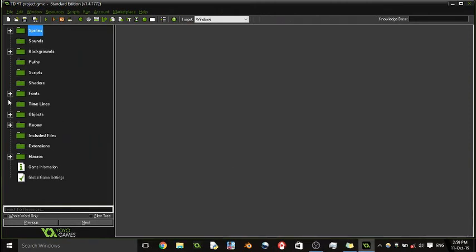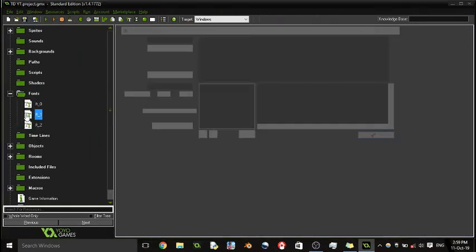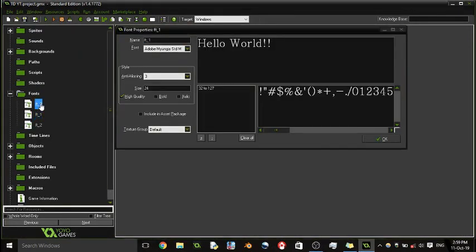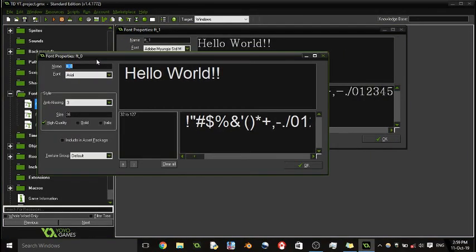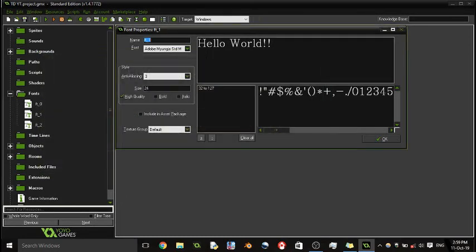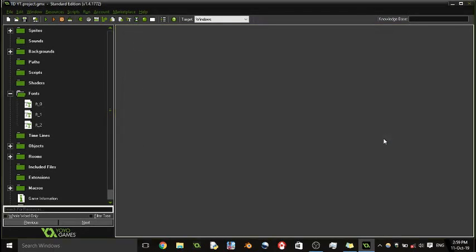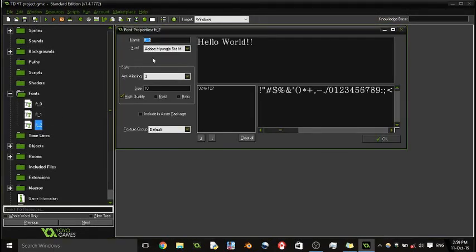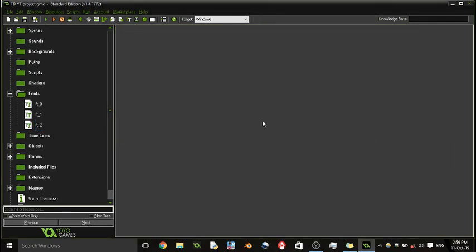I made it one or two more fonts. I guess font 0 was there in our previous video. ft0 is font Arial, size 36. ft1 is size 24, Adobe Myungjo Std M, same thing. And another one is Adobe Myungjo Std M, size 18, a bit smaller.